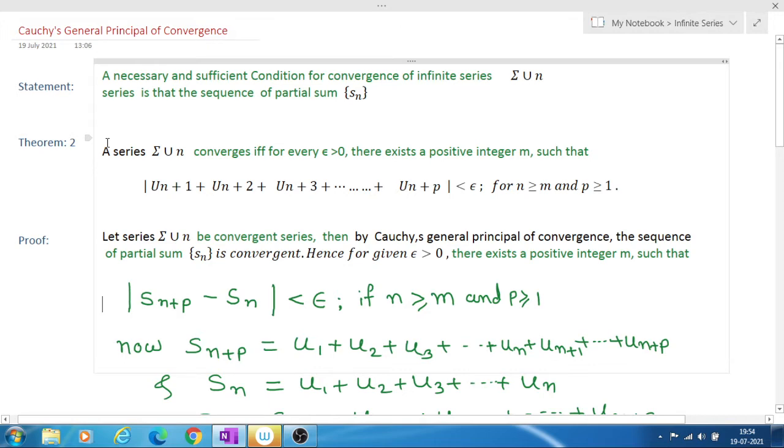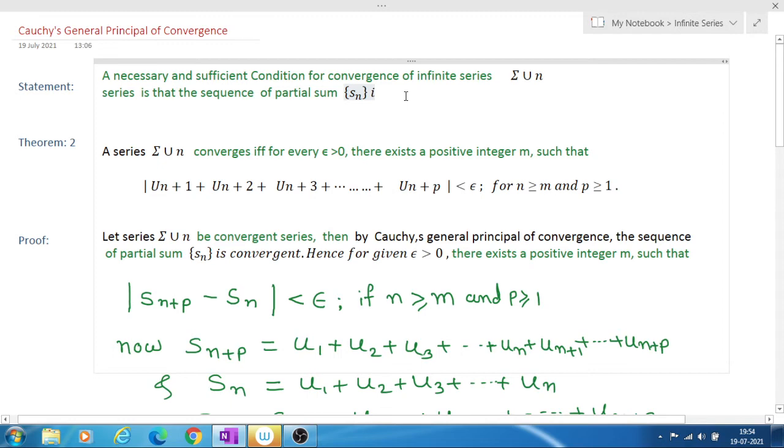That means the condition for the series to be convergent is that the sequence of partial sums Sn is convergent.